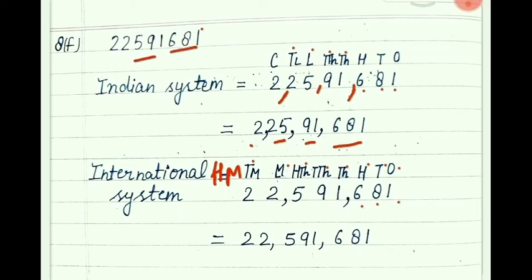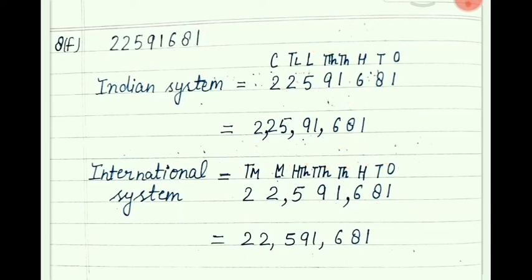Now after that 3 digits: 1000 place 1, 10,000 place 9, 100,000 place 5. Then 2 more are left. At million place 2 and at 10 million place it is coming 2. So how do we call this number? 22,591,681. It is according to the international system.